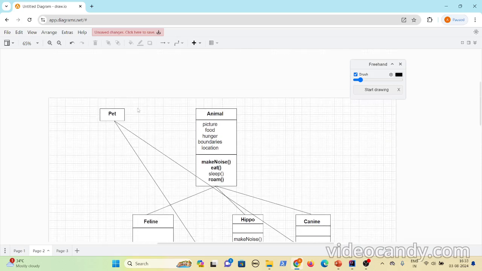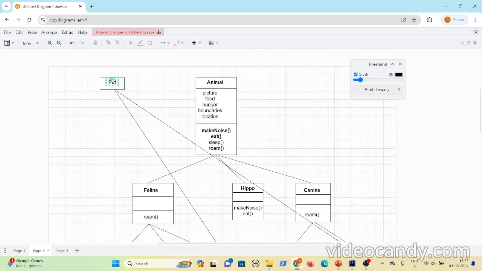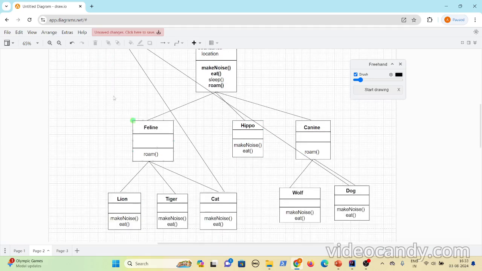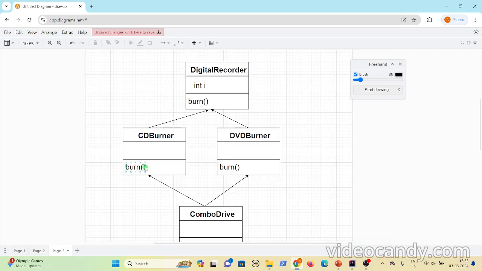Because if you look here, you have to extend multiple classes so that pet behavior will also be inherited in the cat, and dog behavior is also inherited, but Java is not allowing it. First, we will discuss why Java is not allowing it. Let me explain with an example, okay?